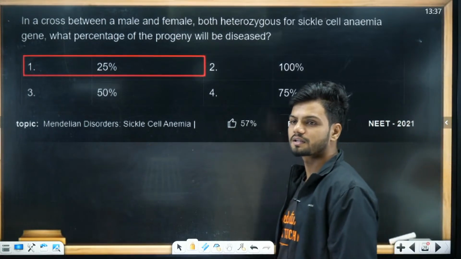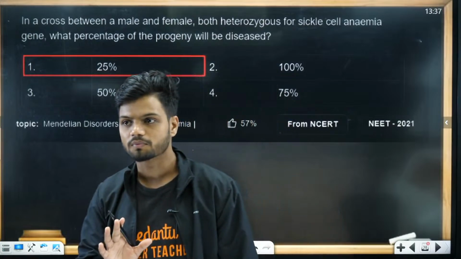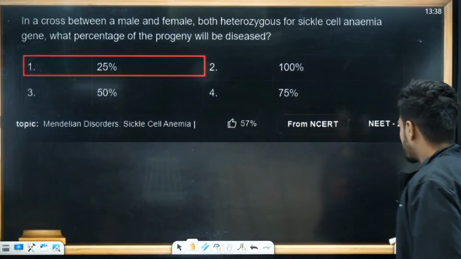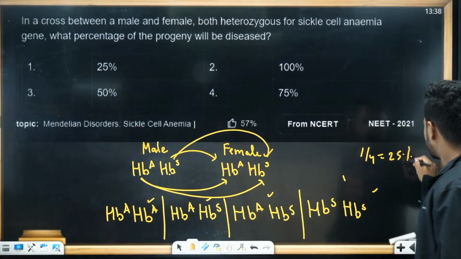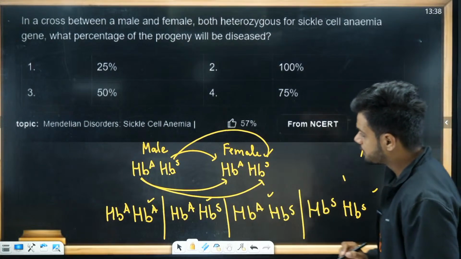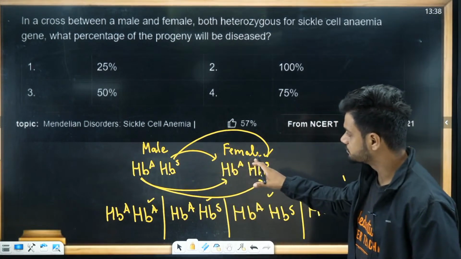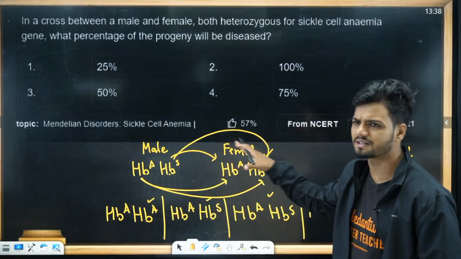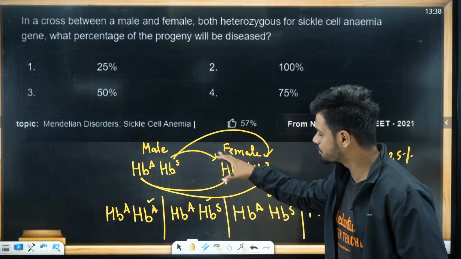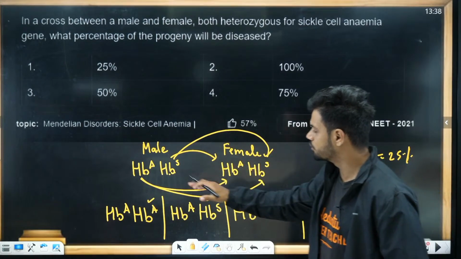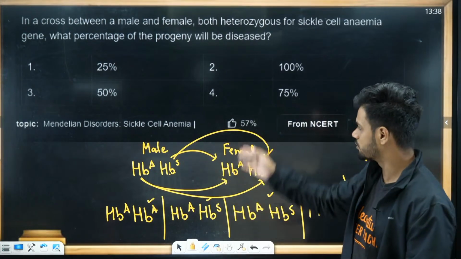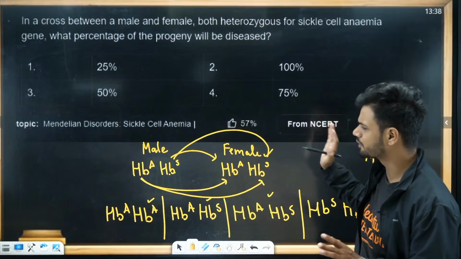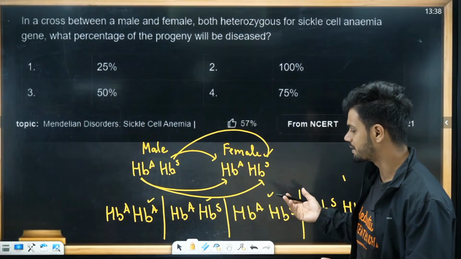How many of you are able to write this right answer? All of you understood how it is done? If not, quickly ask me. Male and female, HBA, HBS, HBA, HBS. Both are heterozygous in nature. So what we did was a simple cross to get the answer. You can also do the simple cross, you get the same answer only.